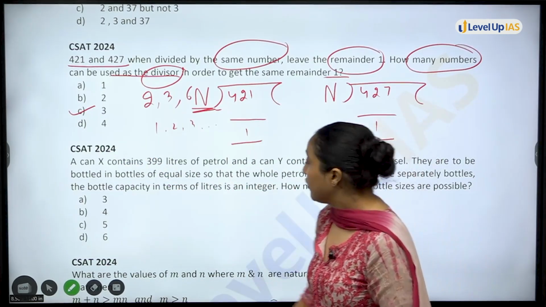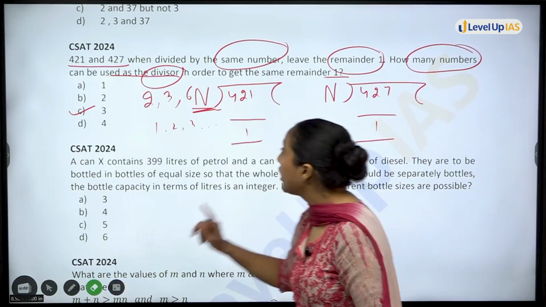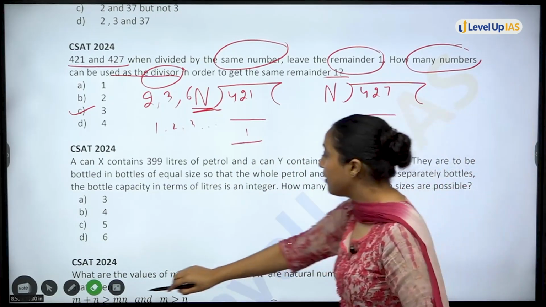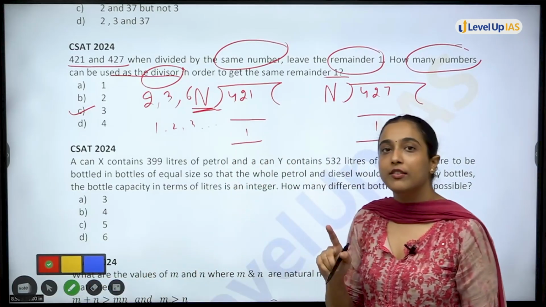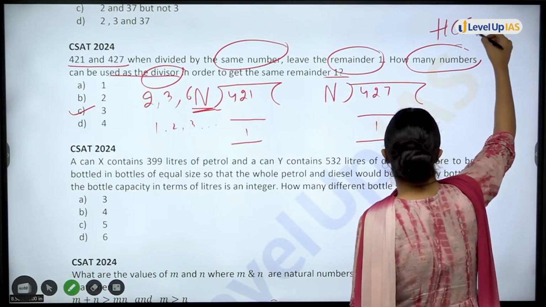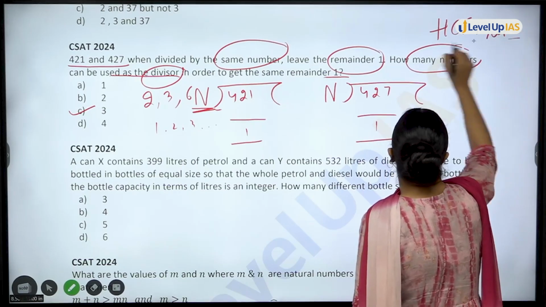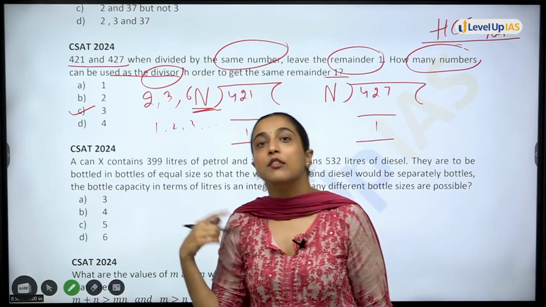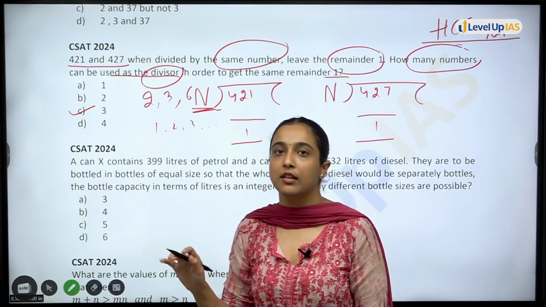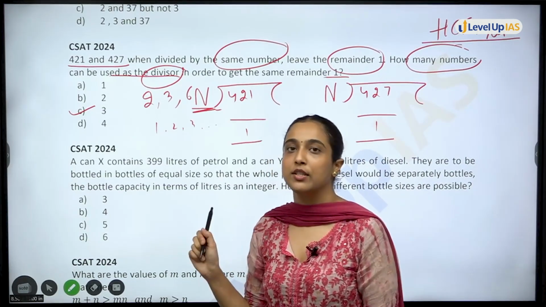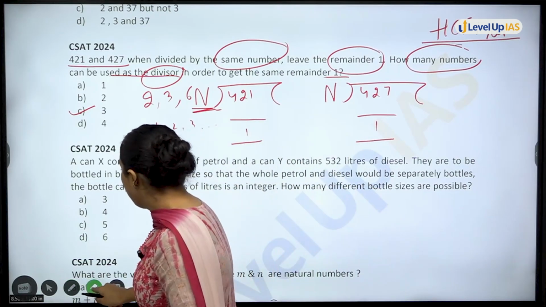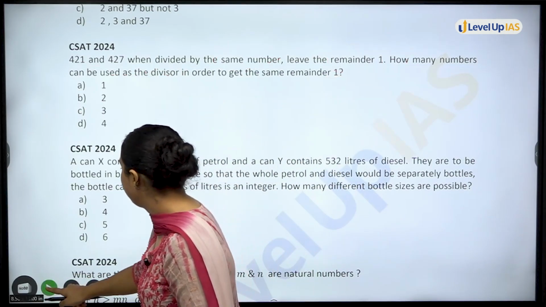So from this, what is the type of question? The first question was of the rule of divisibility. Here you have an HCF question, HCF plus remainder. Remember this because further you will see that similar kinds of questions have been asked: HCF and remainder, LCM and remainder. Okay, now moving on to the next question.